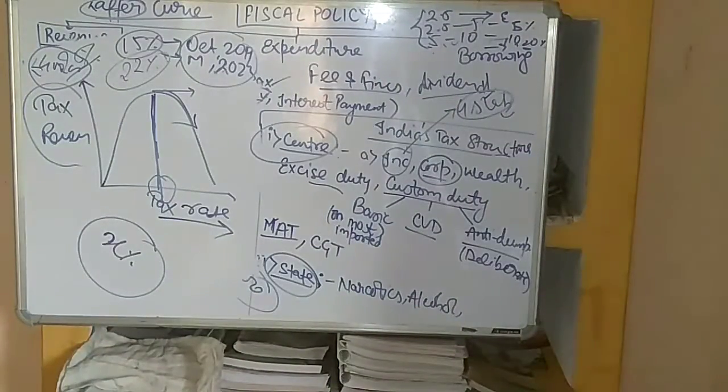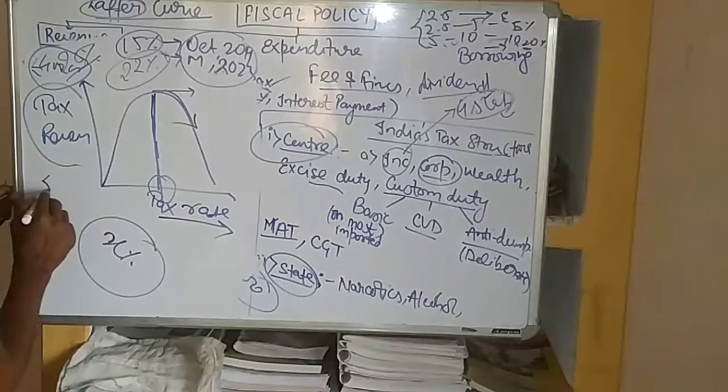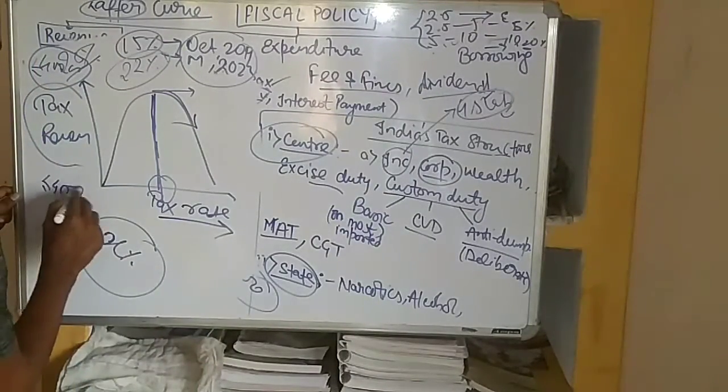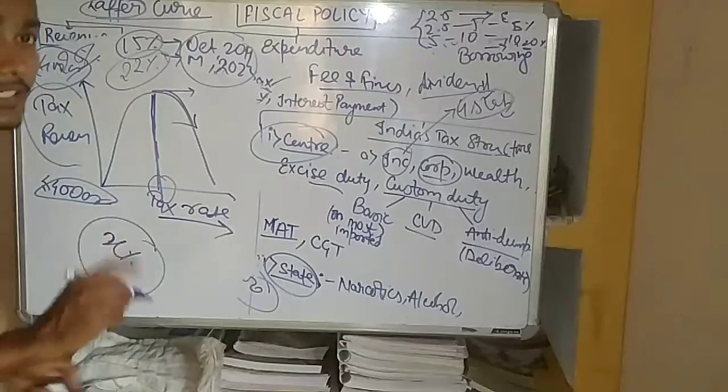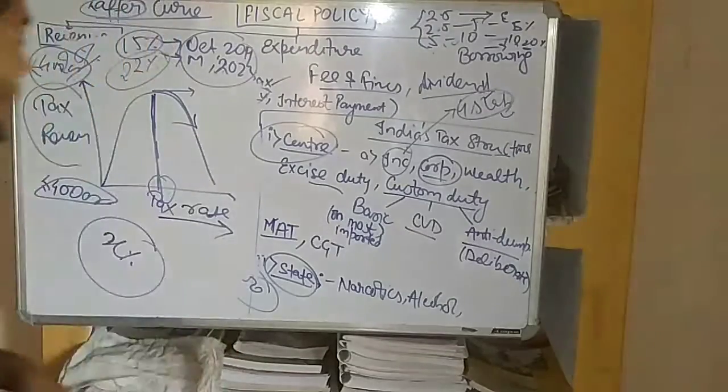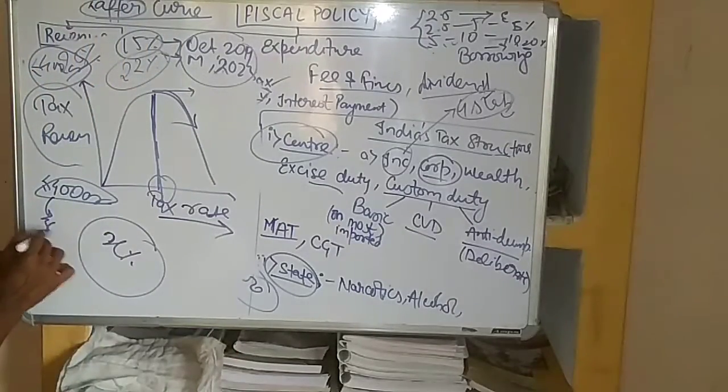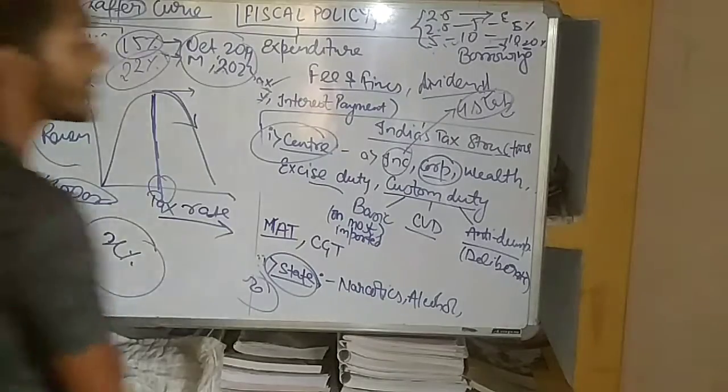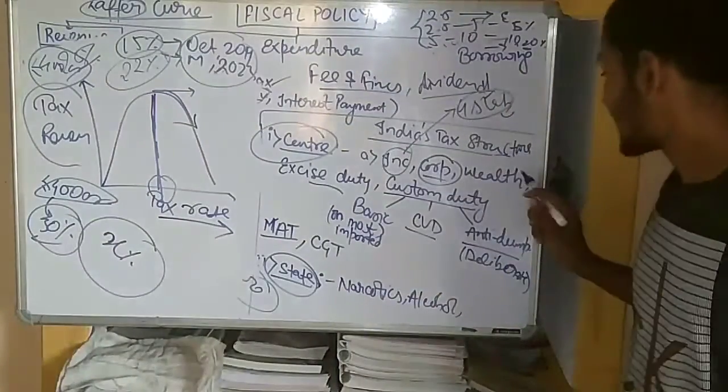And also for the companies whose turnover is more than 400 crore, and they are availing the rebate and concession, they have to give 30% tax. Now the wealth tax, as we have discussed, and the excise duty.